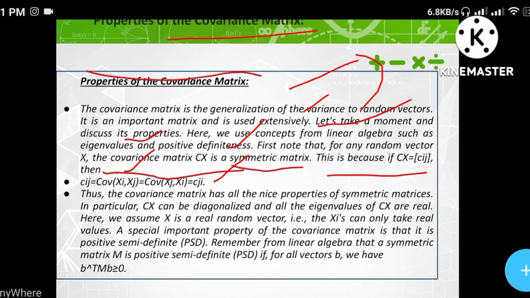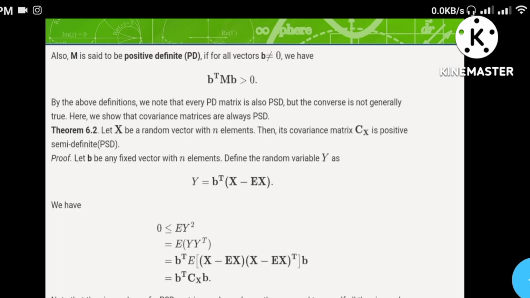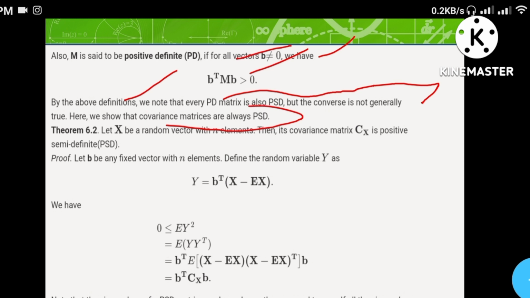A special important property of the covariance matrix is that it is positive semi-definite. In the PPT, PSD means positive semi-definite. In the slide, M is said to be positive definite, PD, if for all vectors b not equal to 0, we have b transpose multiplied with capital M multiplied with small b greater than 0. By the above definition we note that every PD matrix is also PSD, but the converse is not generally true. Here we show the covariance matrices are always PSD.